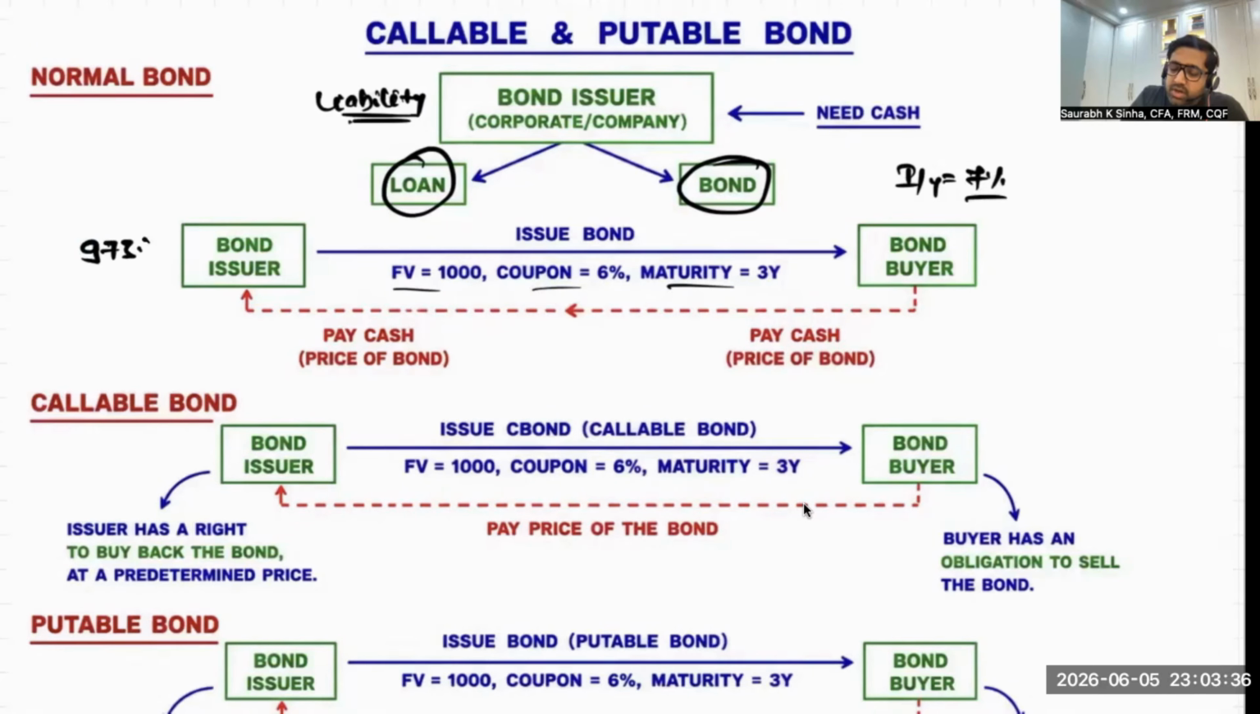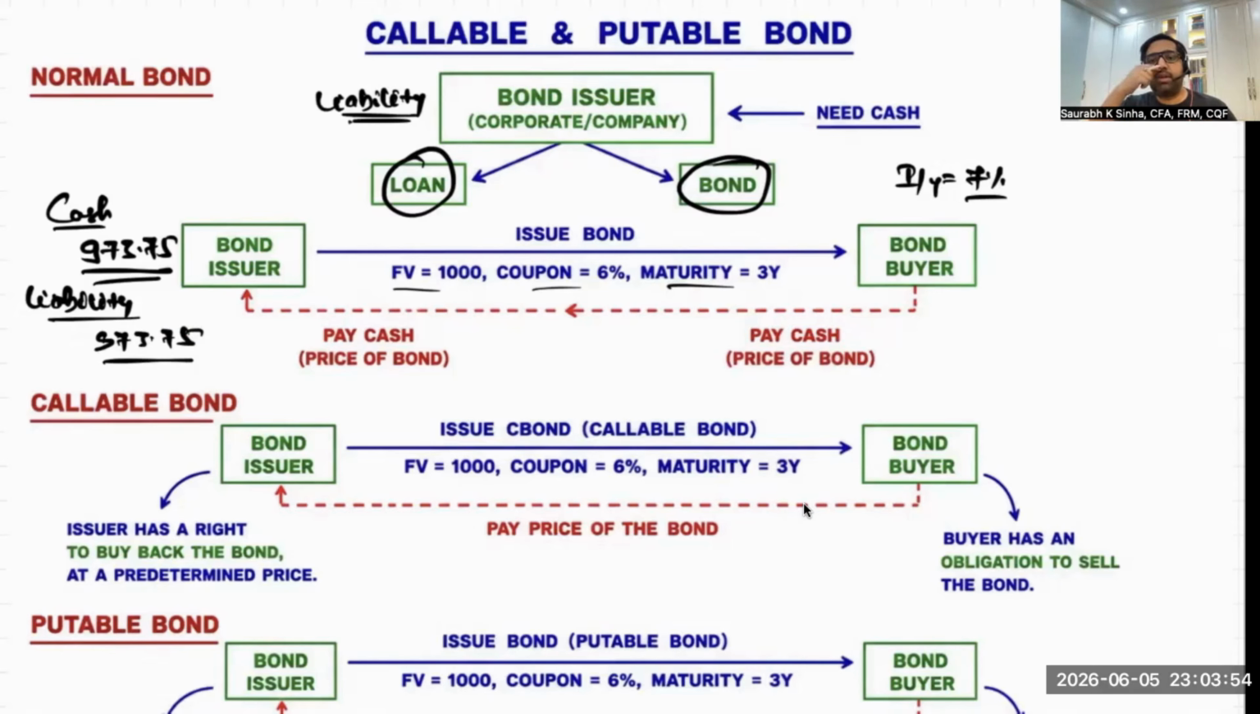Now, this is what the bond issuer will receive, the cash as an asset, but this will lead to a liability of 973.75. And how will the bond issuer pay the liability? The bond issuer will pay the liability by paying 60, 60, 60 as a coupon and 1000 as the face value. Okay. Now, let's talk about the callable bond and understand it in contrast with a normal bond.